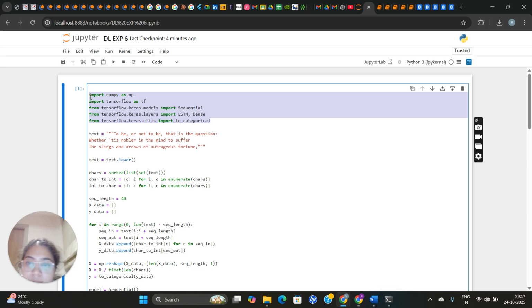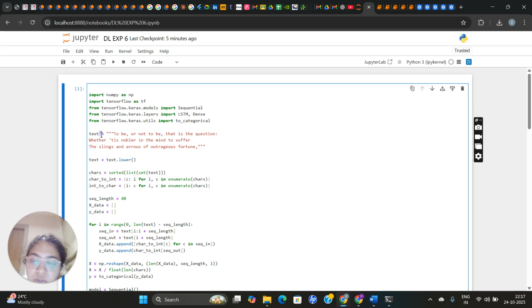So the main aim for this experiment is to train an LSTM, that is a long short-term memory network, for text generation using a dataset like Shakespeare's works, and understanding how LSTM networks overcome the RNN's limitations. Here is the text which we have used. We use a small sample of Shakespeare's text. Text.lower ensures all characters are lowercase to reduce complexity. So capital T and small t are treated as the same.